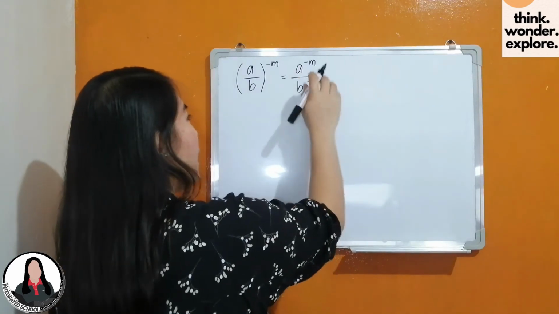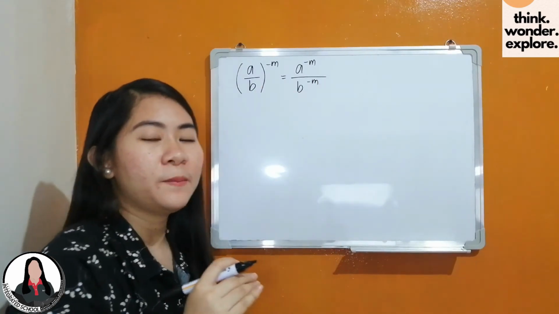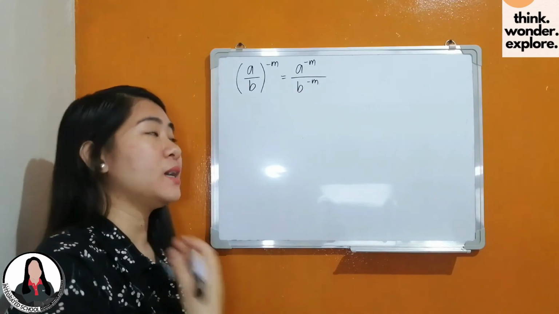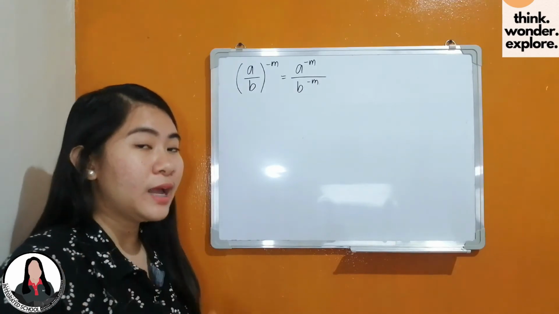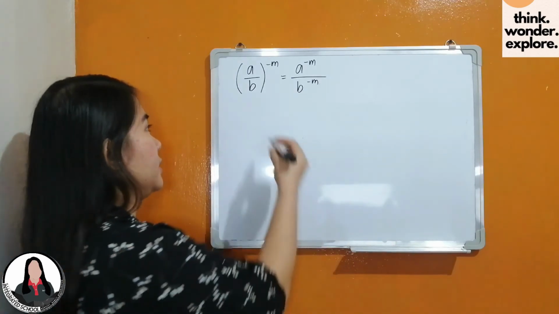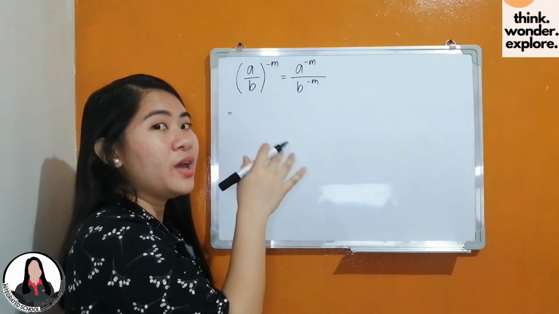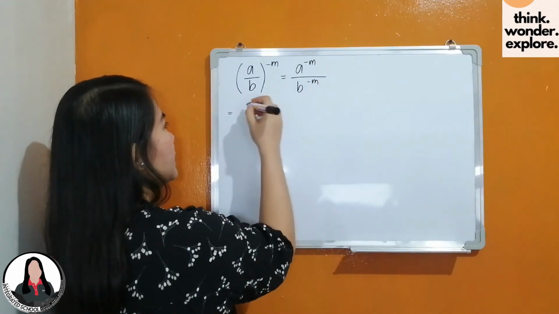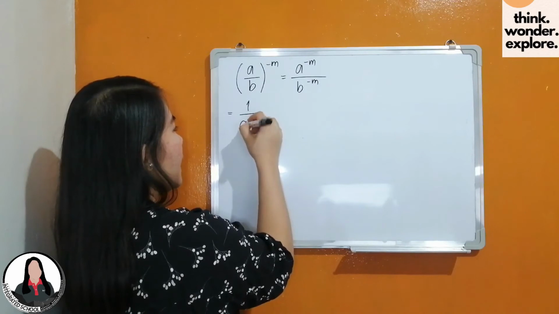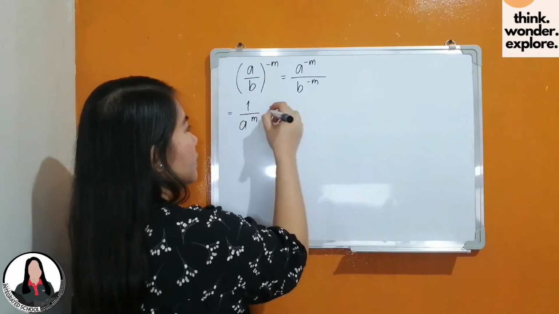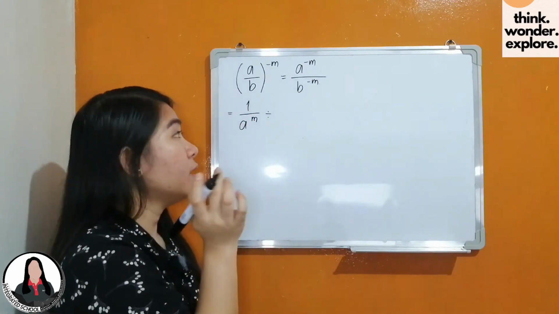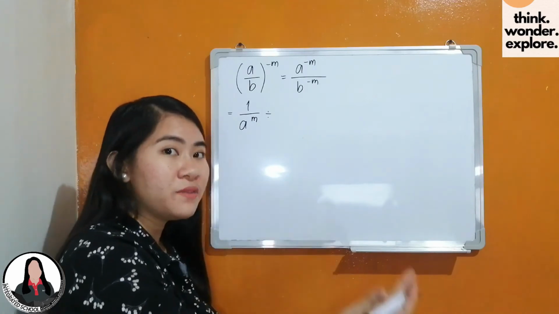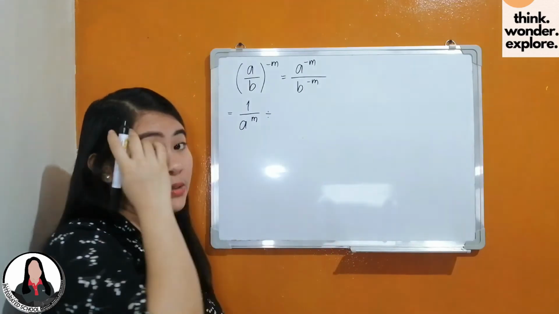And since ang numerator at denominator natin ay parehas na may negative exponents, gagamitin natin ang definition ng negative integral exponents. So, the reciprocal of a raised to negative m is 1 over a raised to m divided by the reciprocal of b raised to negative m, which is b raised to m.